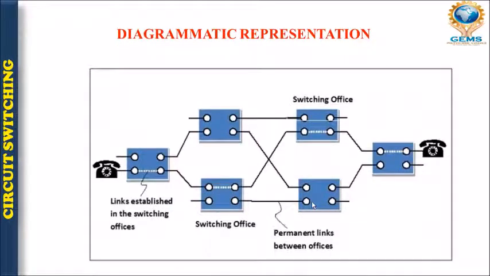In this diagram you have one telephone, and this is your second telephone. These are the different switching offices, this is the permanent link between offices, and this is one more switching office, and this link is established in the switching offices. In this way, this is a sender, this is a receiver, and several intermediate switches are being used.